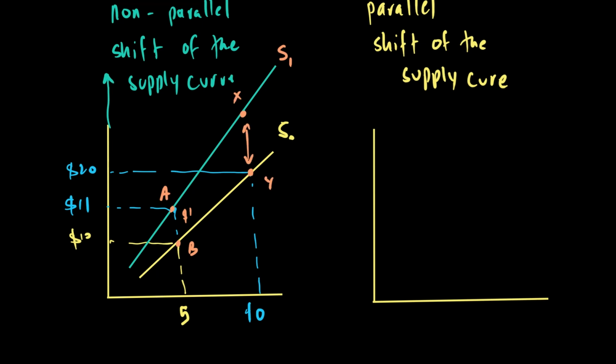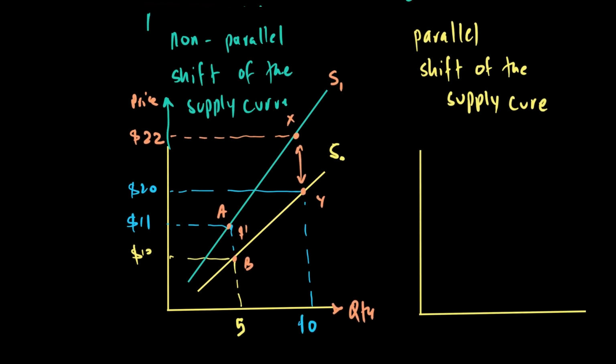For example, it will be $2, and therefore the price after tax will be $22. So what I'm trying to say is that whenever you have an ad valorem tax, the higher the price, the higher the tax amount, because in this case it's a percentage tax. 10% of 10 is $1, but 10% of 20 is $2,